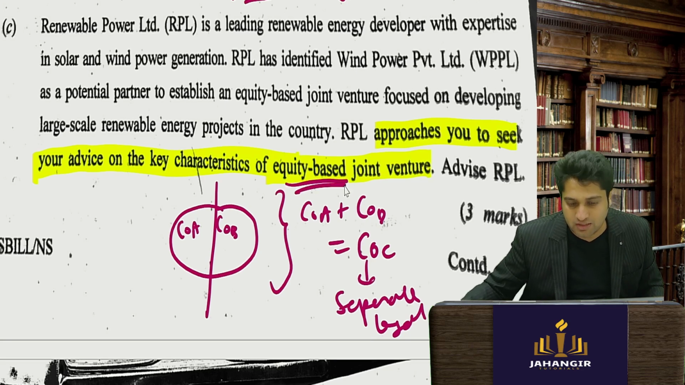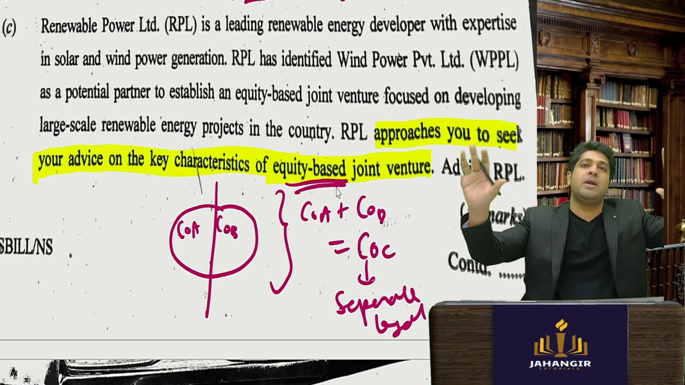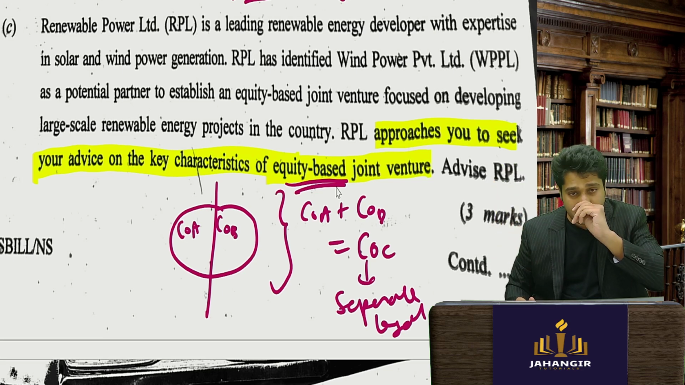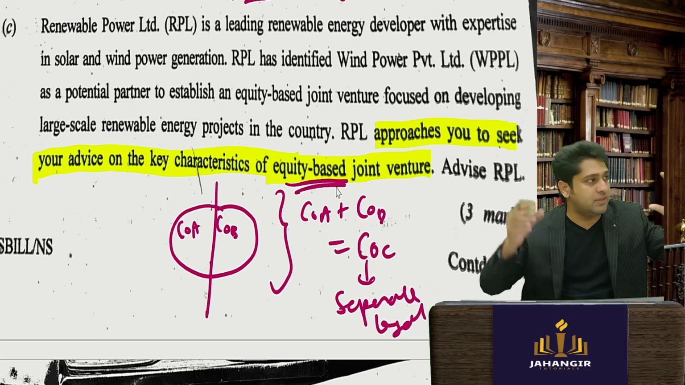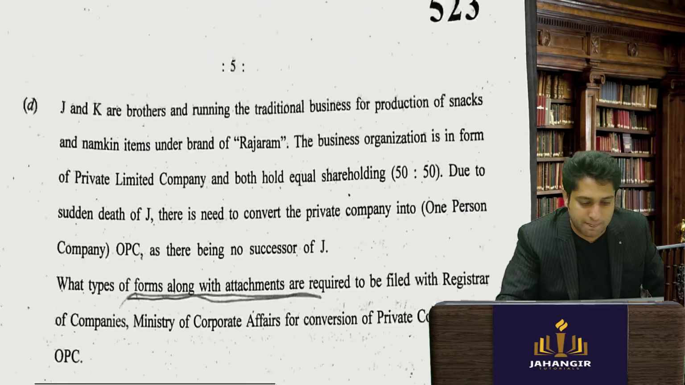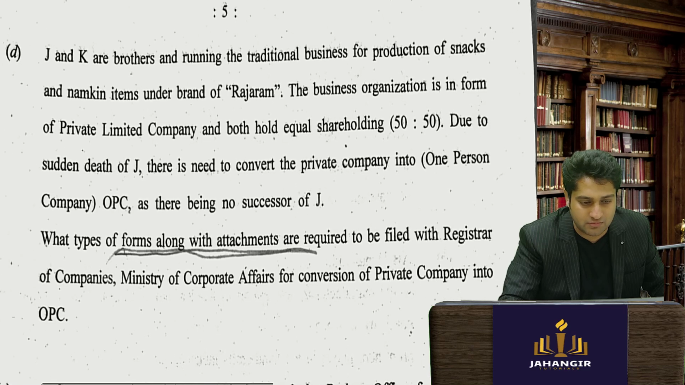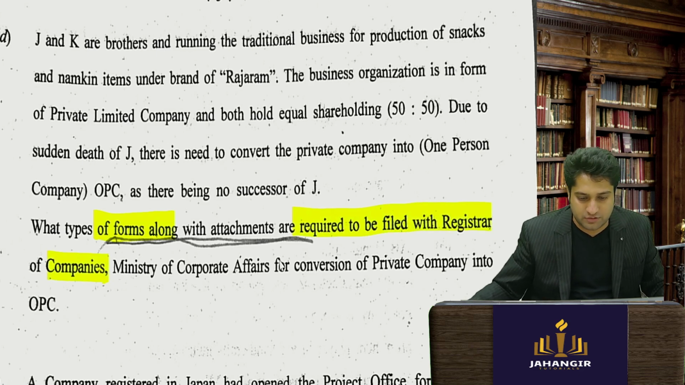So in a contractual joint venture, a separate legal entity is not created because they all operate independently only. However, in an equity joint venture, a separate company is formed and the investors get equity shares. Okay, then comes the next question: what are the forms to be filed along with the registrar of companies for conversion of private company into OPC.